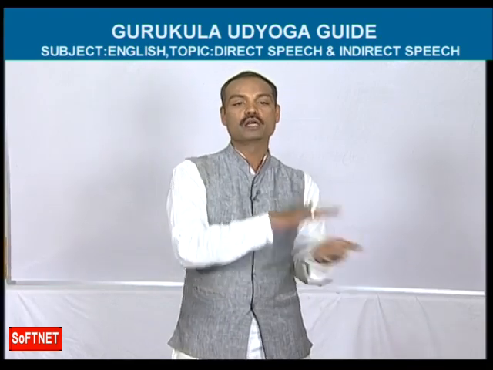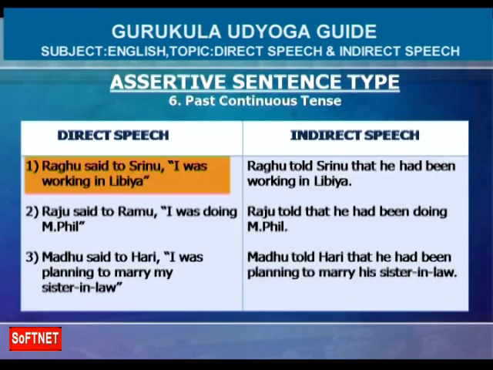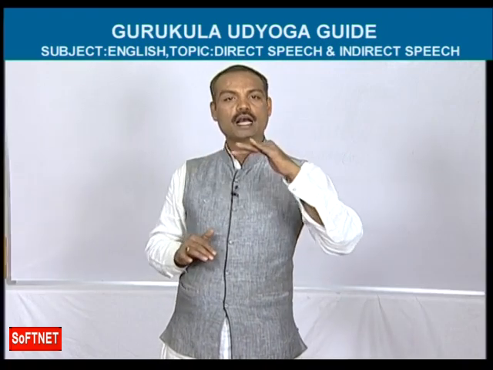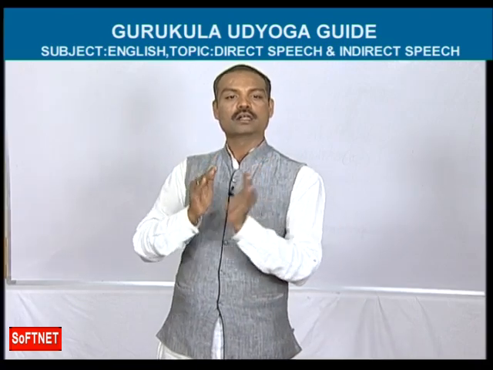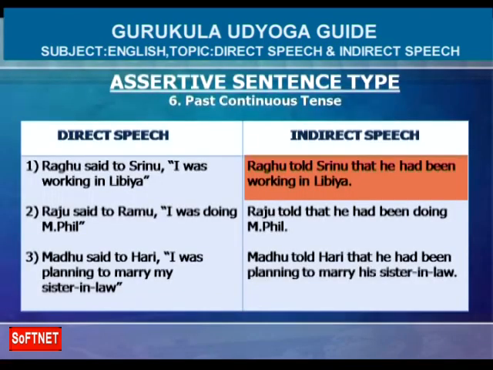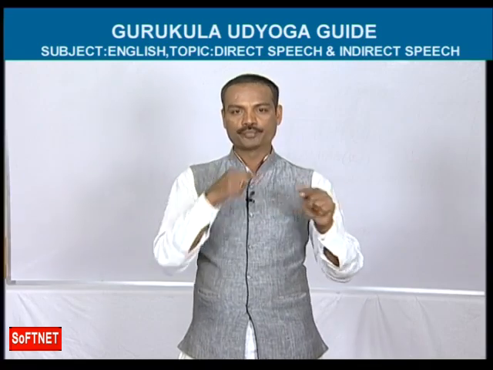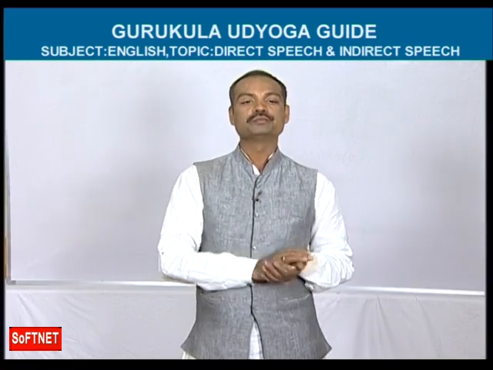Here is one example. Raghu said to Srinu, "I was working in Libya." Answer: Raghu told Srinu that he had been working in Libya. That is the answer. Next, example number 2.